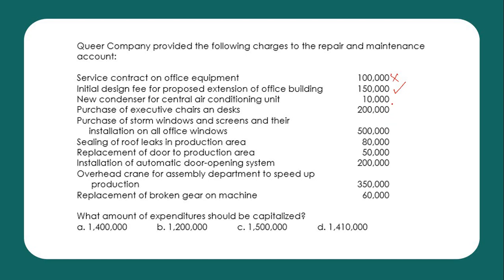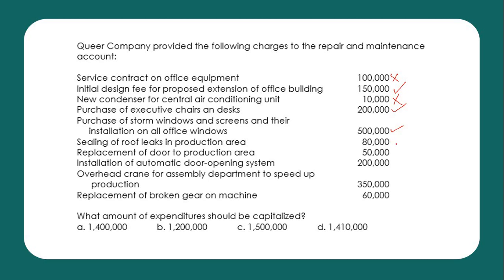This is a replacement. However, it is normal to replace a condenser in our air conditioning unit. So this is an ordinary replacement. Purchase of executive chairs and desks, furniture and fixtures, included. Purchase of storm windows and screens and their installation on all office windows is included, or capitalized.